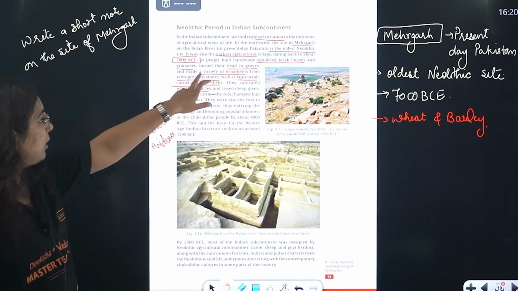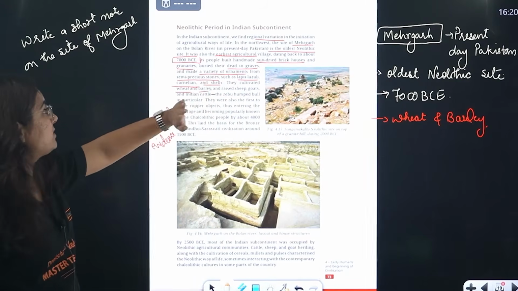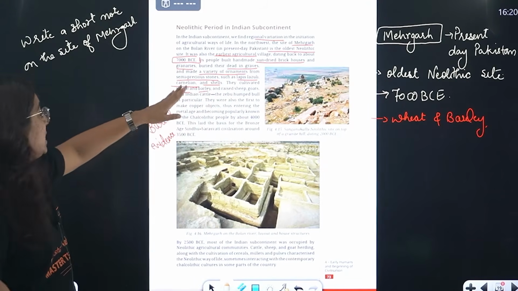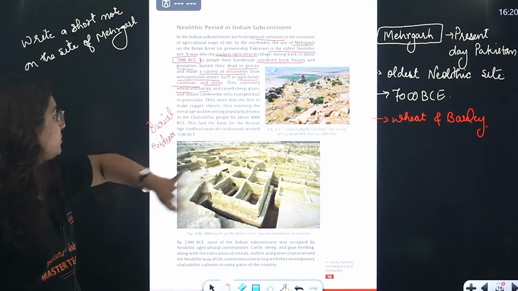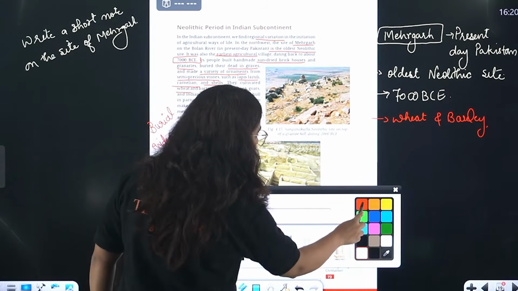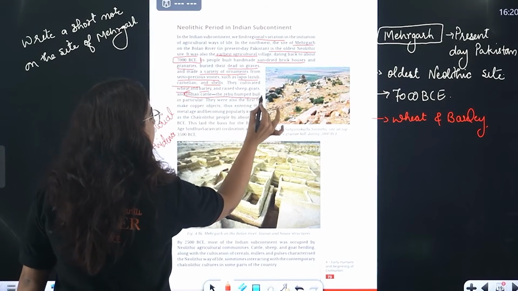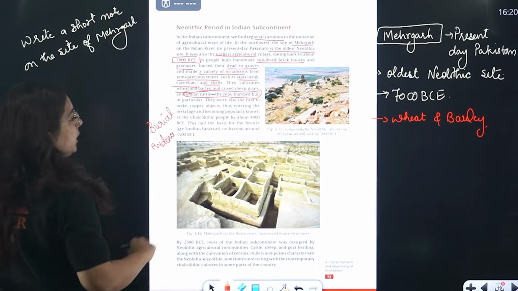Along with that, we found evidence of sun-dried houses. We found burials in the graves, ornaments made up of lapis lazuli, carnelian, okay? And Indian cattle, that is the zebu humped bull. Mark it, very, very important. Indian cattle, that is the zebu humped bull in particular.